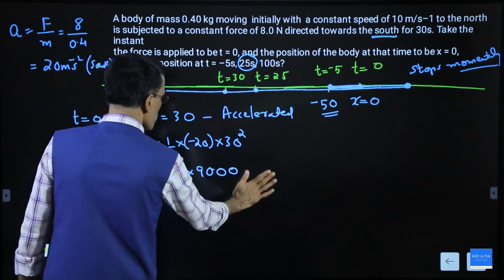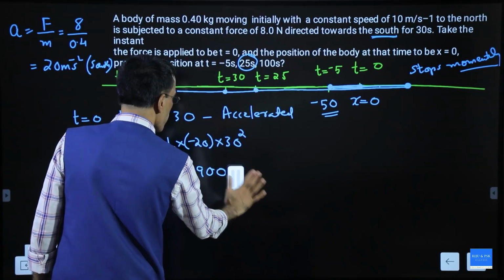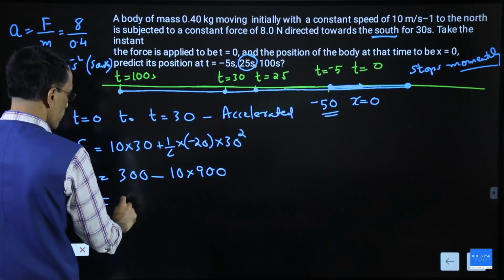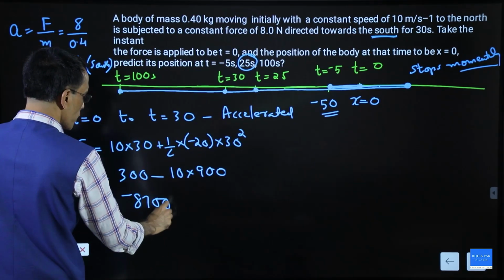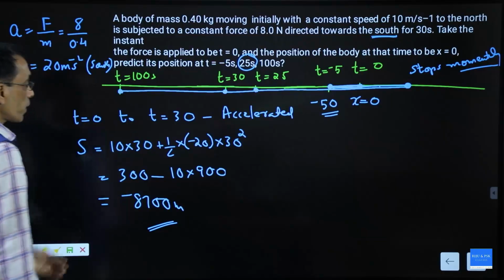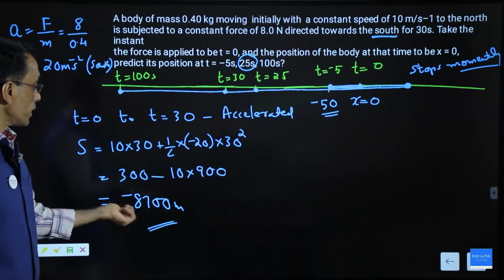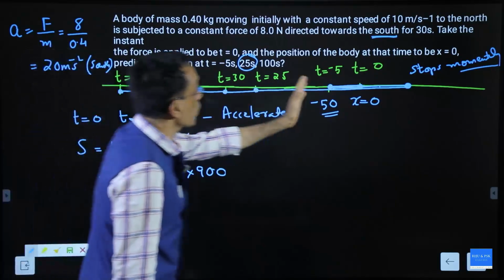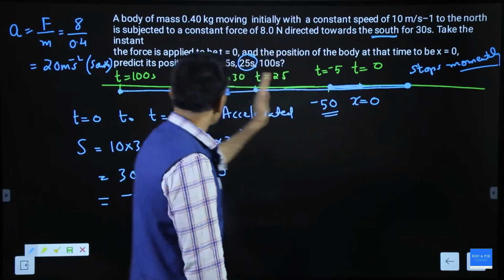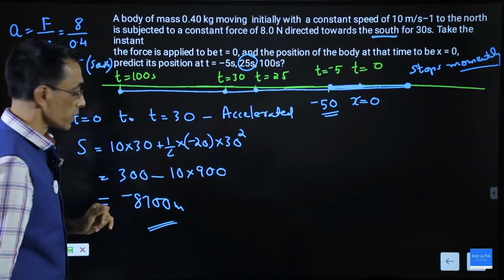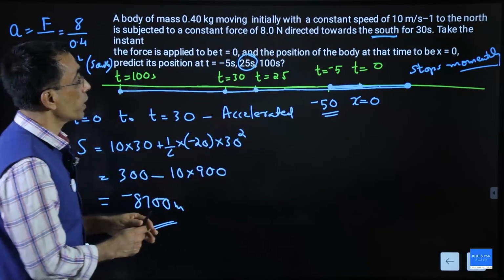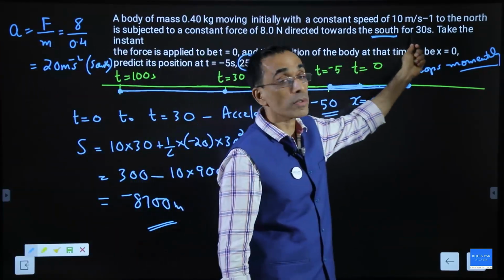Yeah, 30 square, sorry. 30 square is 900. This gives you 9000 minus 300, minus 8700 meter. So from 0 to 30 seconds, it had a displacement of minus 8700. That means from the origin it has gone to that side, up to minus 8700. From there, what will happen? At 30 seconds, the force will stop, because the force acts only for 30 seconds.